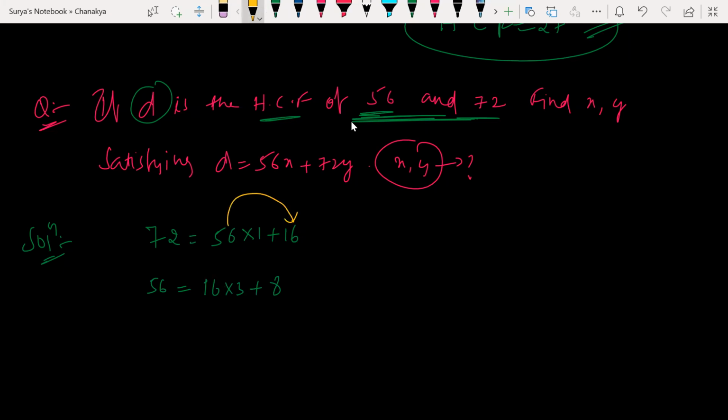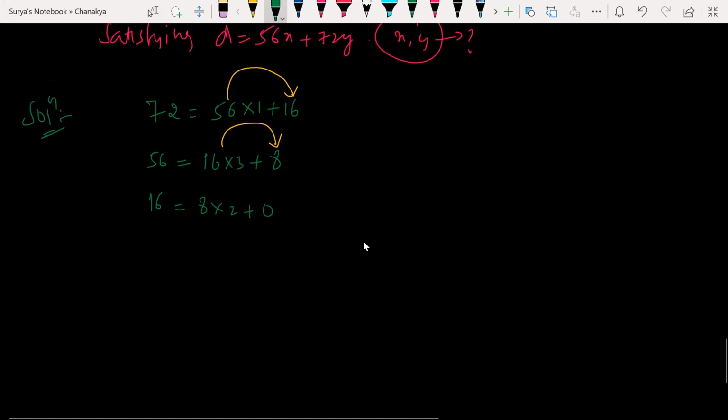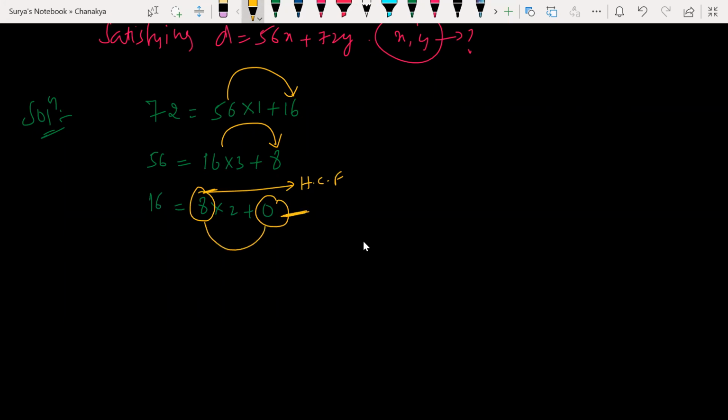8 into 2 plus 0. So 16, if I talk 8 into 2 plus 0, so what is my HCF? What is HCF now? This is my HCF. This is remainder 0, right? Whenever you are getting 0, whatever divisor you are left with by that time, that is your HCF. Understood? Yes, sir.